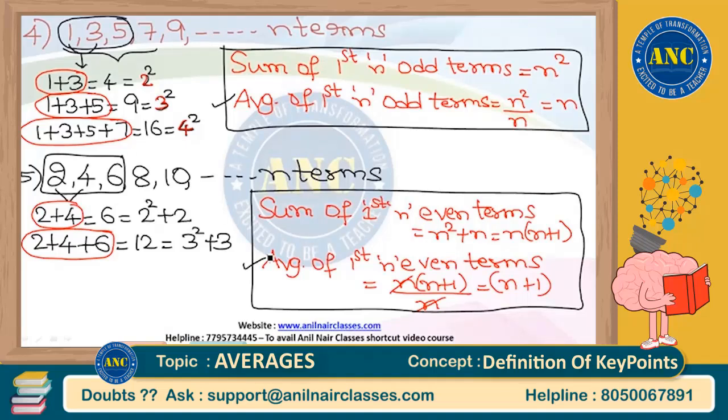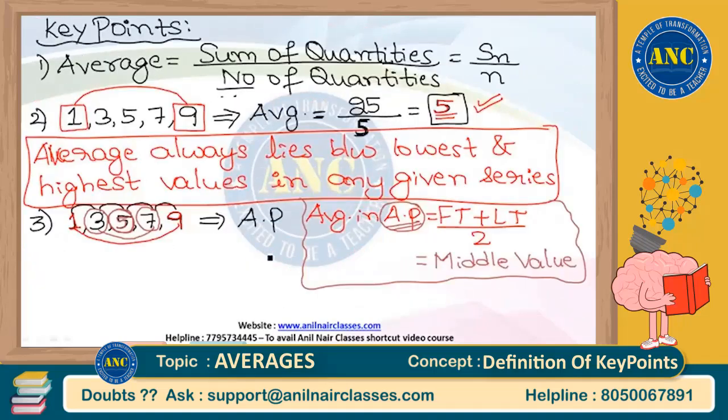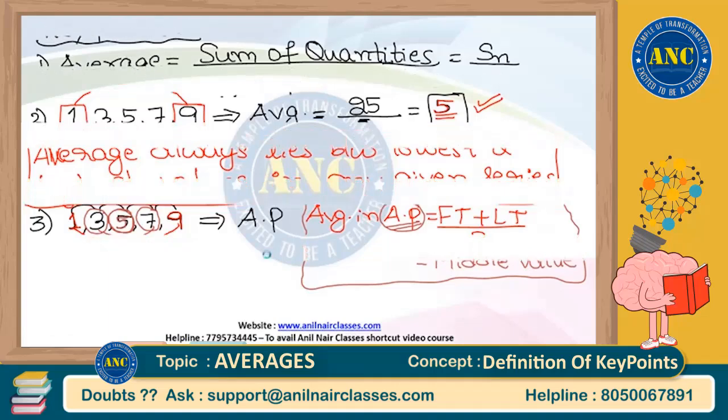Idea clear, sir? Average of first n odd terms is n, average of first n even terms is n plus 1, and it is also understood that average always lies between lowest and highest values in any given series, and a beautiful understanding says that average in arithmetic progression is first term plus last term by 2, or second term plus second last term by 2, or third term plus third last term by 2, or in general it is nothing but the middle value, right? I believe that it is very, very clear for you people.